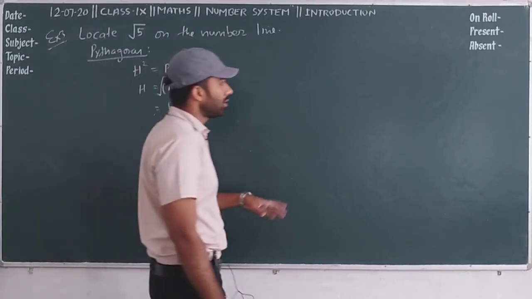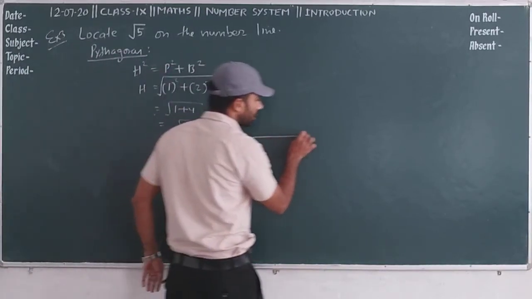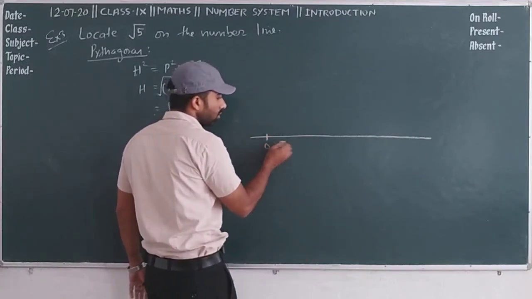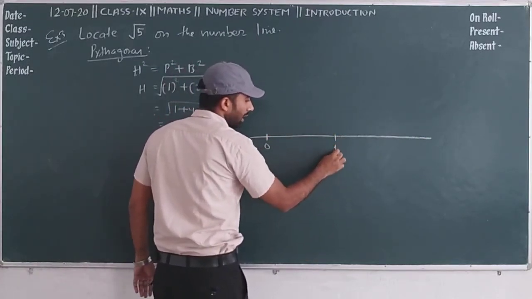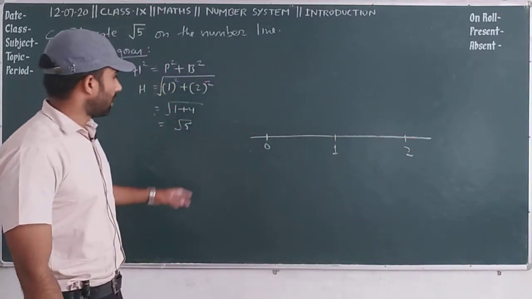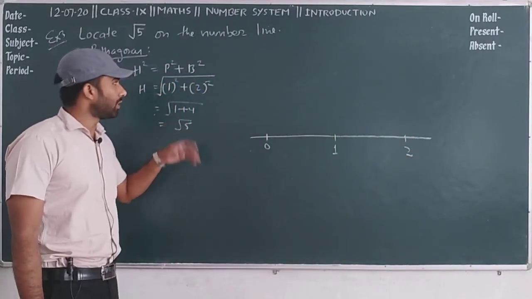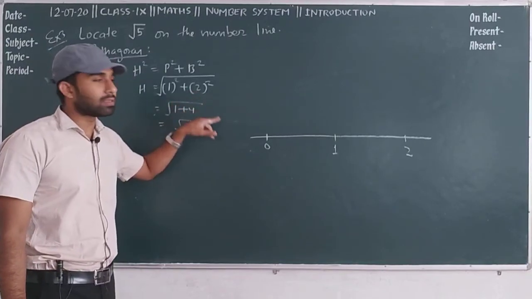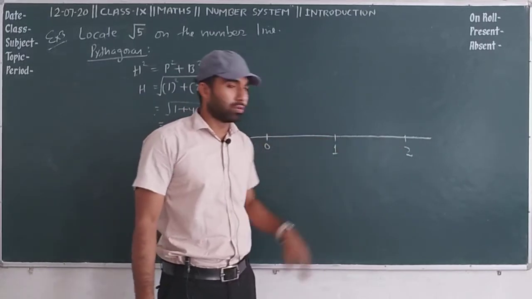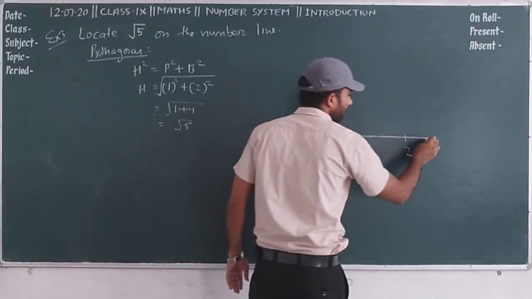So let's start. First of all, you will construct the base like this and mark 0, 1 and 2. Now as I taught you, we will construct the perpendicular line on 2. Now construct the perpendicular line here.